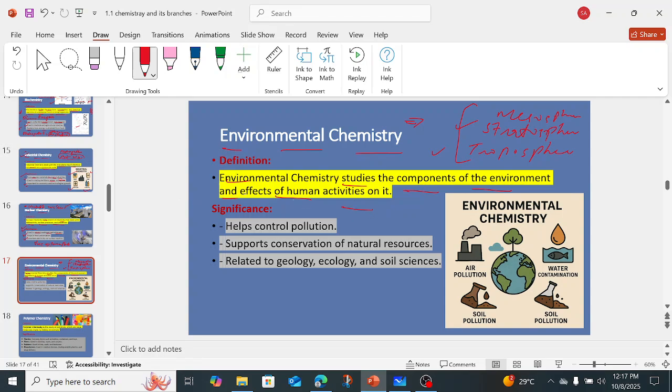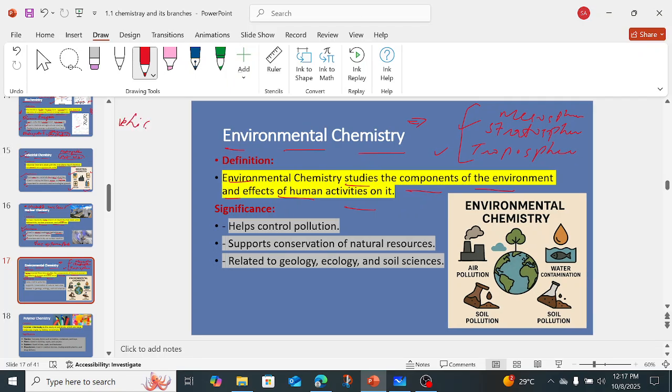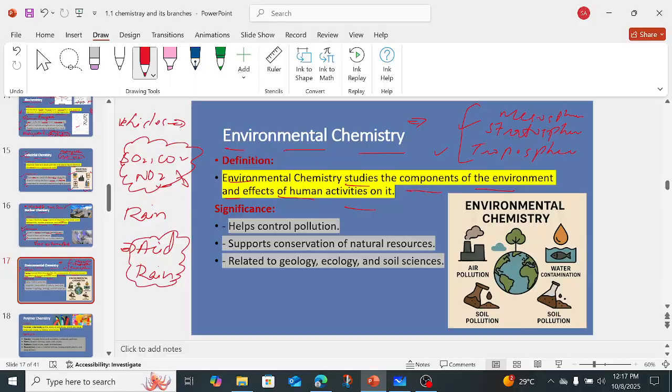Again, the effect of human activities on it. For example, vehicles, right? Vehicles release different pollutants. Pollutants means sulfur dioxide, carbon dioxide, nitrogen dioxide. These are the pollutants which pollute our environment, right? Now they are released from the vehicles and are present in the atmosphere. When the rain takes place, it will cause acid rain, right? So that pollutes our air, that pollutes our atmosphere.